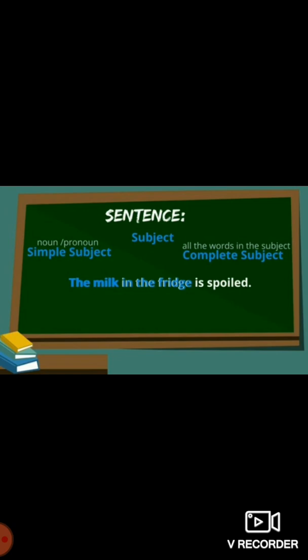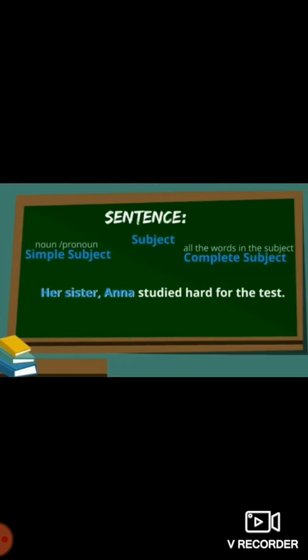So a few subjects are simple and a few are a little complex. So here we can see the example: The milk in the fridge is spoiled. If we see the simple subject we can say simply the milk, but we have made it a little complex by saying the milk in the fridge. So here students get confused what is our subject. So complete line, the milk in the fridge is our subject and is spoiled is our predicate.